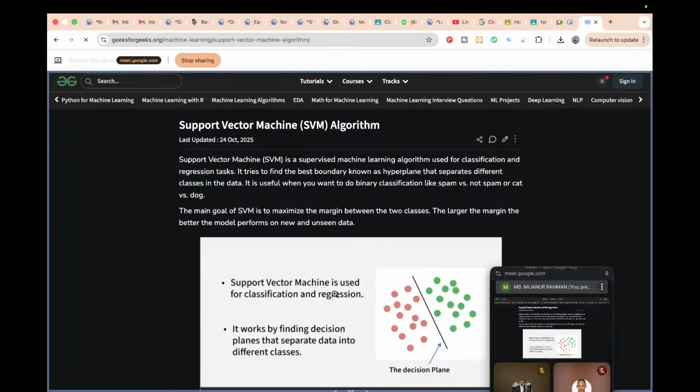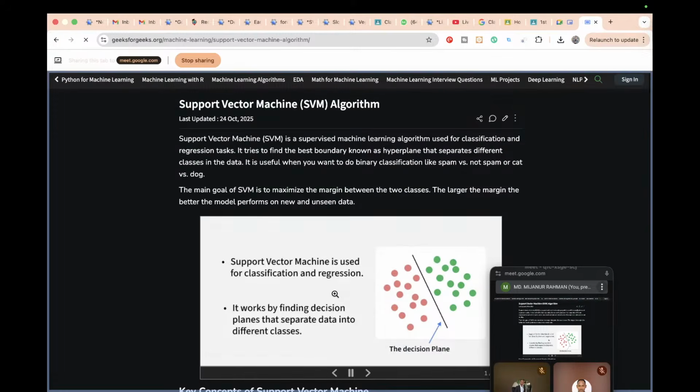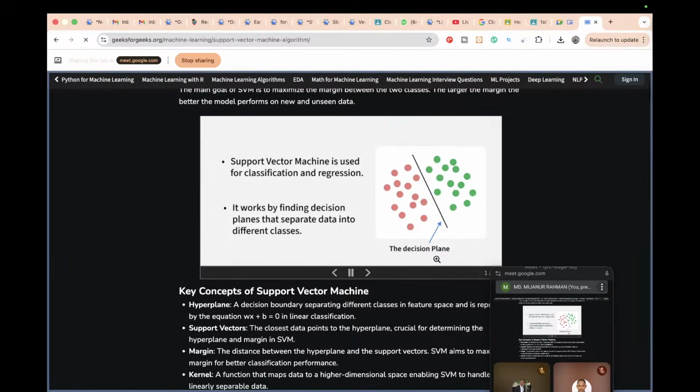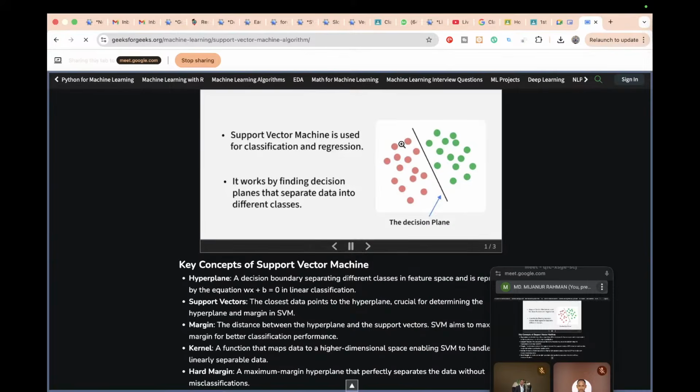If you get this type of thing, then you can easily identify it. You can see it's a support vector machine algorithm, and in this algorithm, we can easily classify two classes. Suppose this is the deforestation class and this is the forestation class. Not only for that, for any problem or classification, when you classify only two classes, then support vector machine is the better one, because support vector machine works for both classification and regression. We can see this is the decision plane, and it separates the two classes. This is the green, and this is the other.